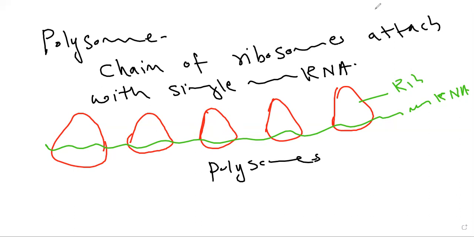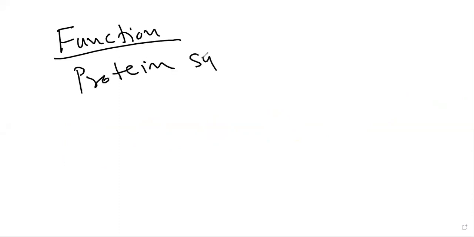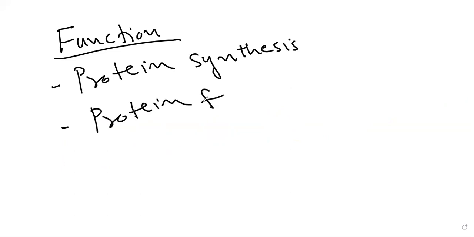Now in the last, I will tell you about the function of ribosome. As you know, the main function of ribosome is protein synthesis. Because of this function, ribosomes are also called the protein factory of cells, meaning these are the factories where protein synthesis takes place. Protein synthesis takes place in two steps: transcription and translation.